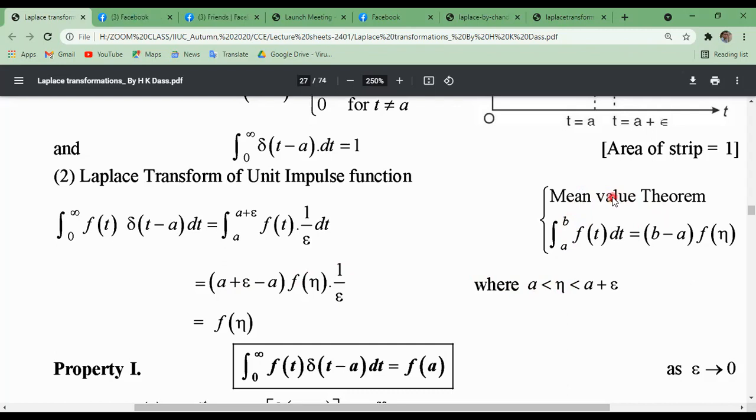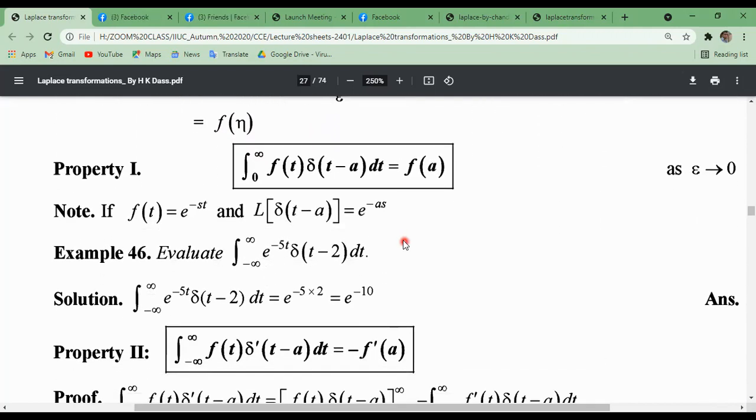From calculus in the first semester, you must know differential calculus, especially the integral from a to b of f of t dt equals the interval b minus a times f of eta. But eta lies between the two limits a and a plus epsilon. Then we can write a plus epsilon minus a times f of eta by using the mean value theorem. So a cancels, epsilon and epsilon cancel, so f of eta. So the total area of the impulse function at t equals a can be written as f of a. This whole indicates the area.